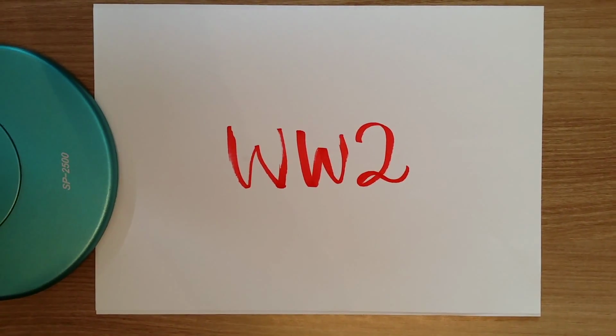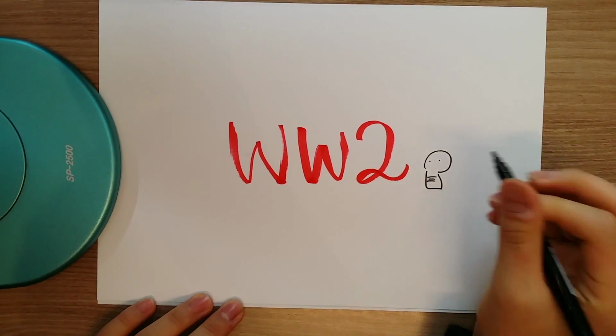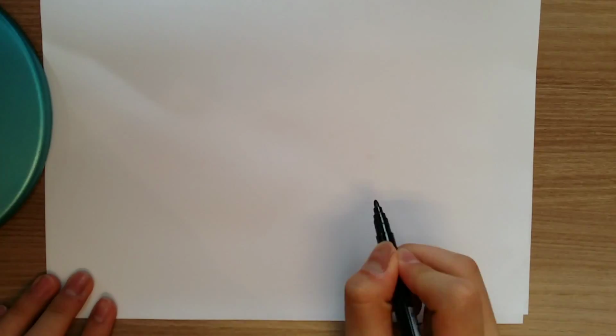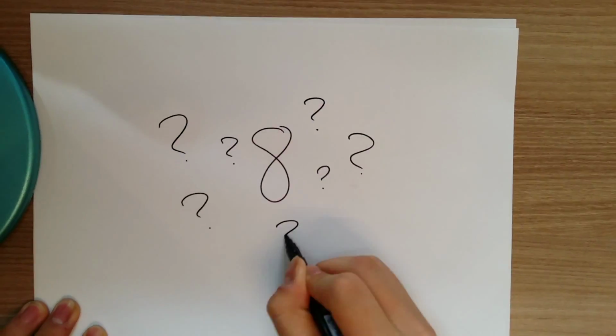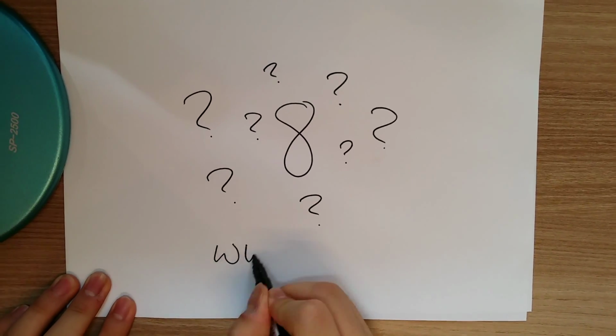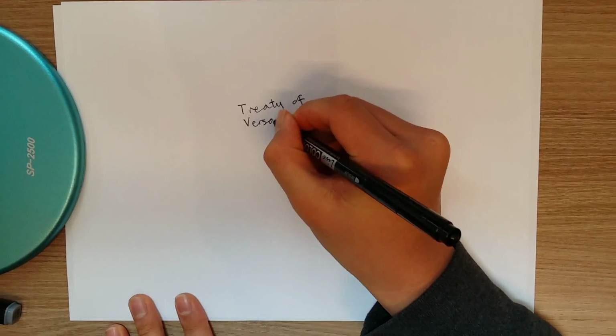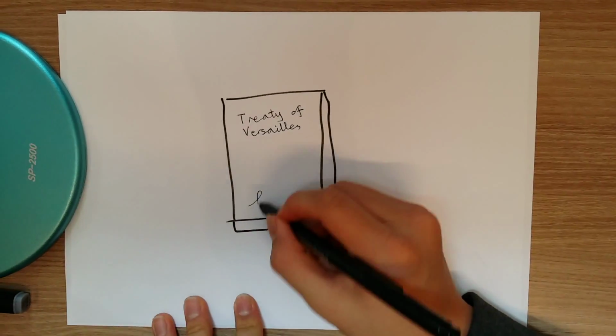World War II is known to be one of the deadliest wars ever, and there are different reasons why it was caused. We will talk about the 8 main reasons why World War II started. The first reason why it was caused is because of the Treaty of Versailles.